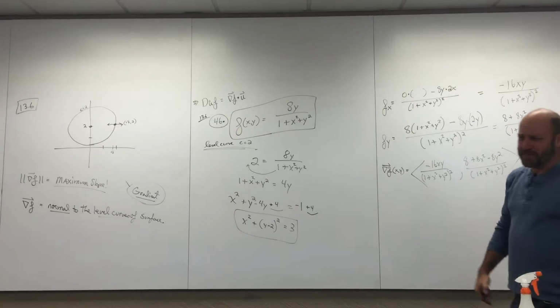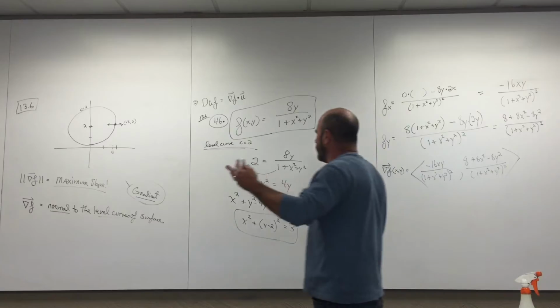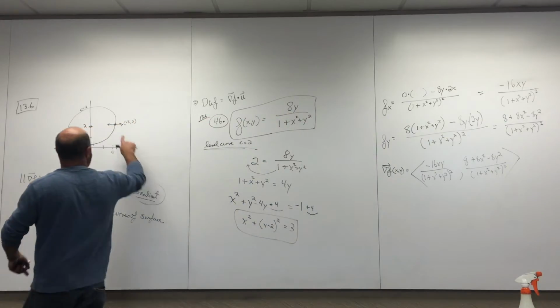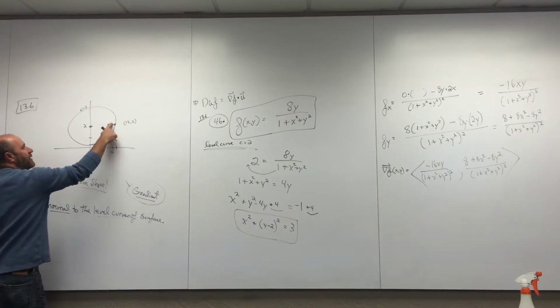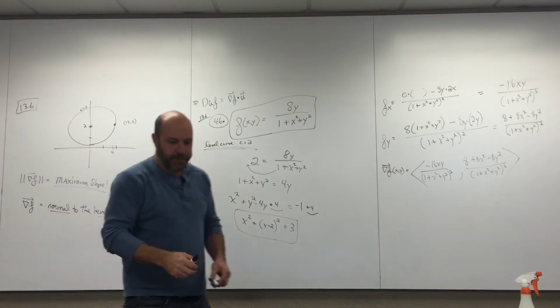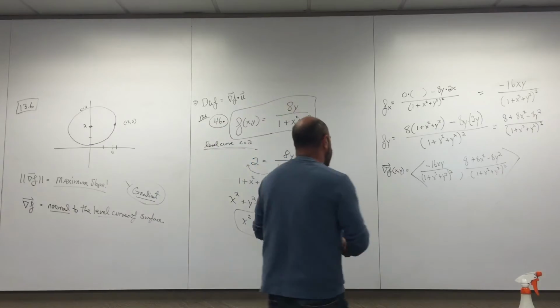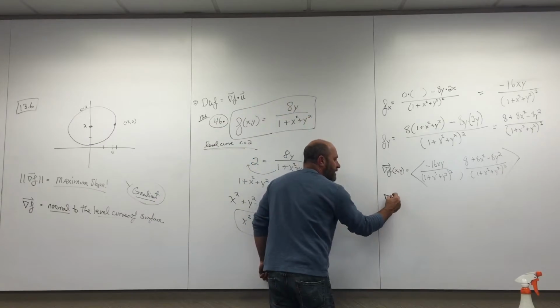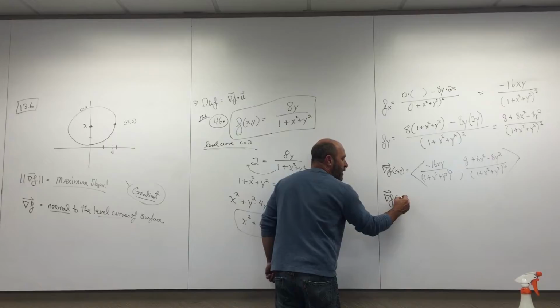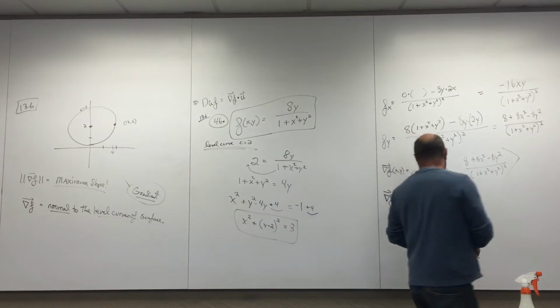What I'm really trying to do is find this gradient at this point. What point? That point, that's right. That point right there, the square root of 3, 2. You're right. Let's try that. I want the gradient evaluated at the point square root of 3, comma 2. So I should plug those in.